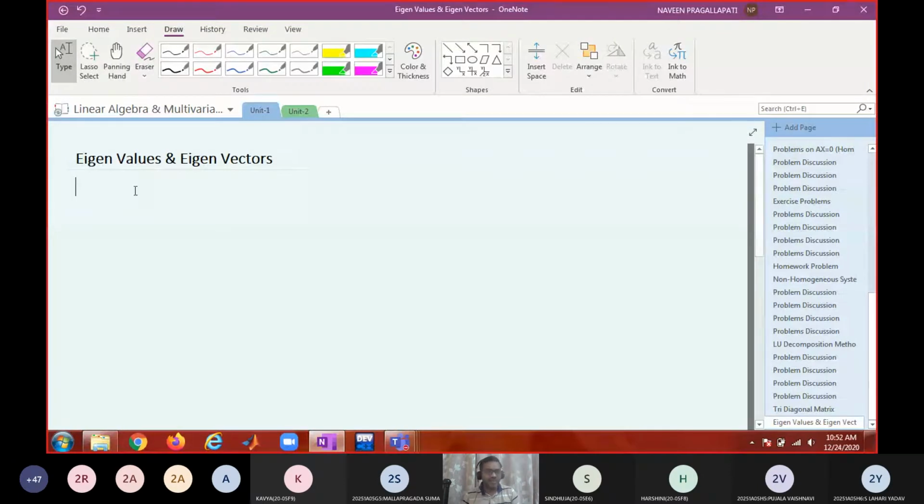Only the first time I'm going to write that, and next time onwards you understand that these are matrices of order n. So suppose A is a square matrix of order n.